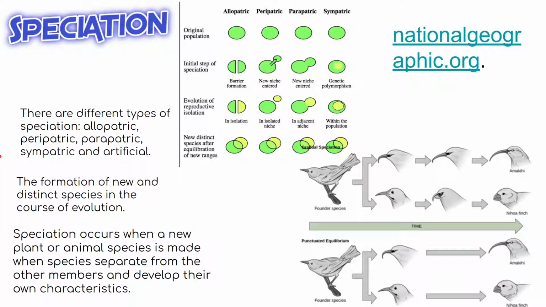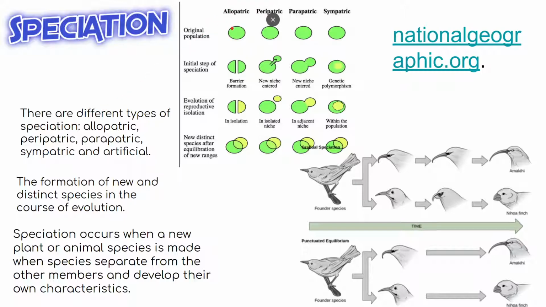Speciation. There are different types of speciation: allopatric, parapatric, sympatric, and artificial. The formation of new distinct species in the course of evolution is speciation. Speciation occurs when a new plant or animal species is made, when species separate from their other members and develop their own characteristics. Here's an example of each.